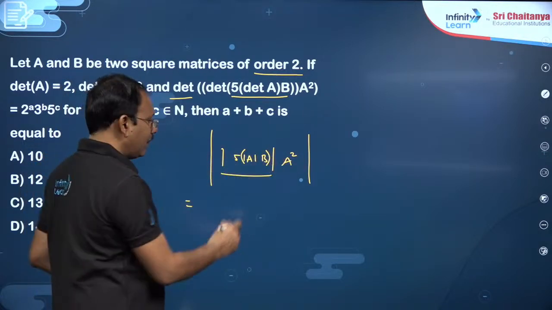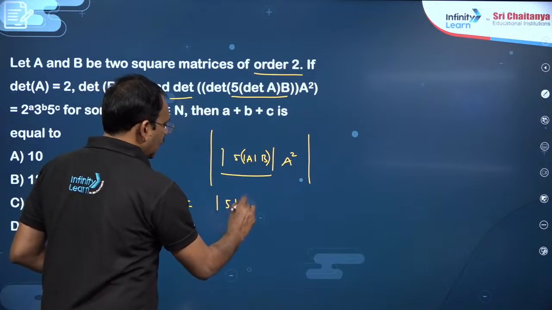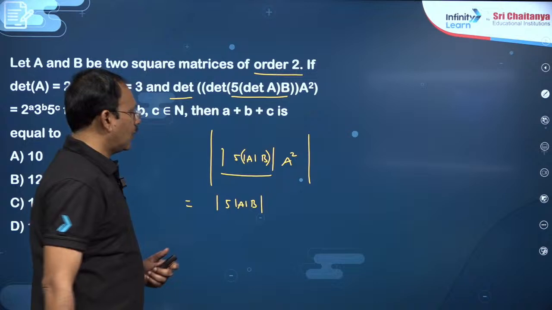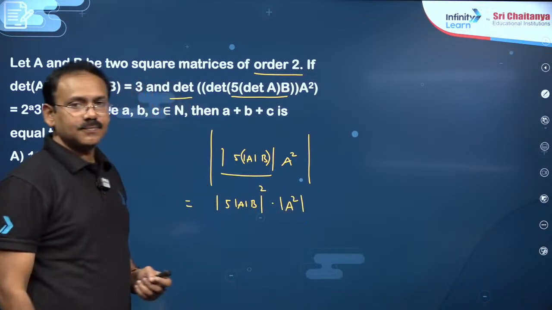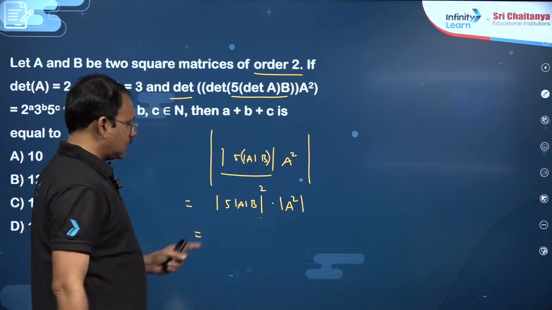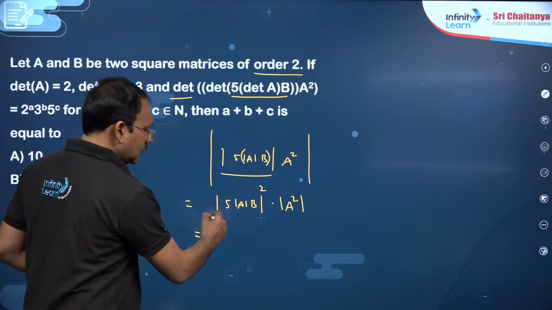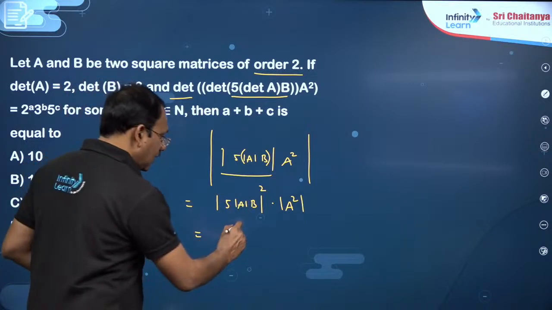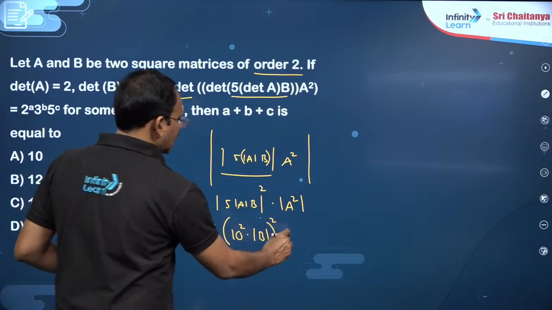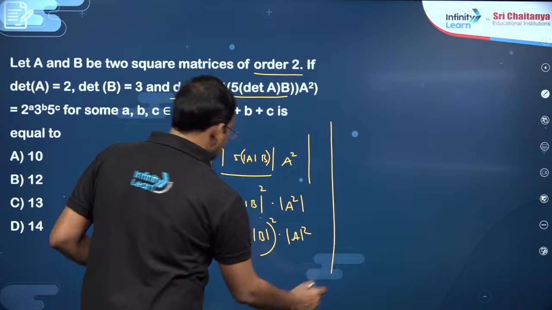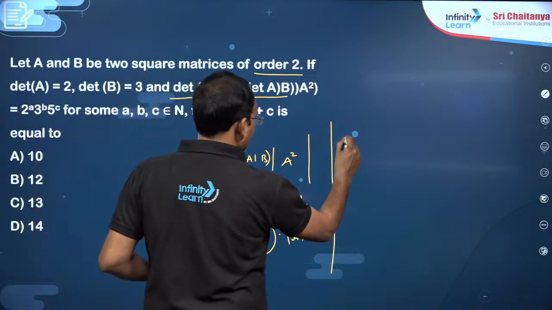Det of Ka will become k power n into det A. So here it is k power n into det A square. Fine. So dear students, det A is given already as 2, and this is 10b. Det 10b means det Ka, k power n into det A, whole square, into det A square, which becomes det B is already given as 3.